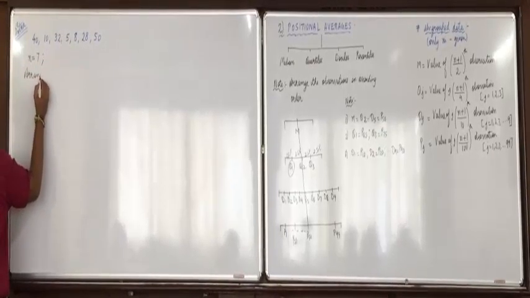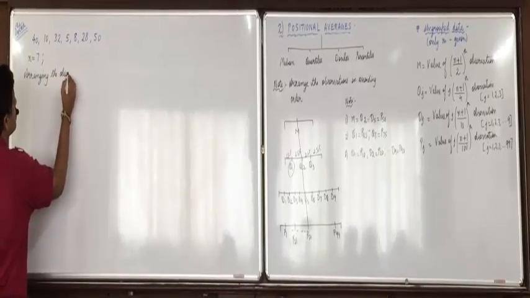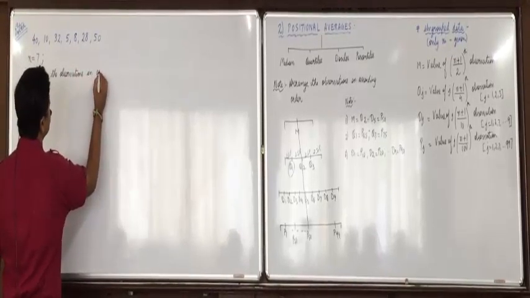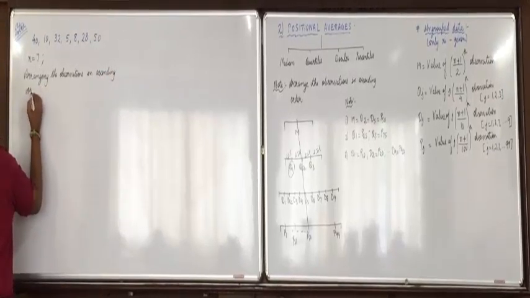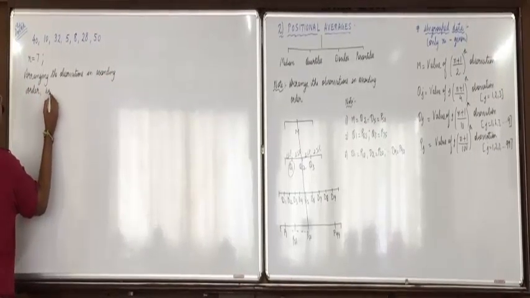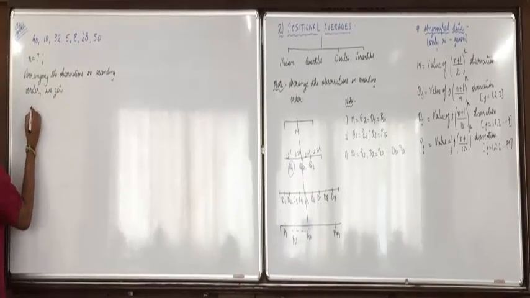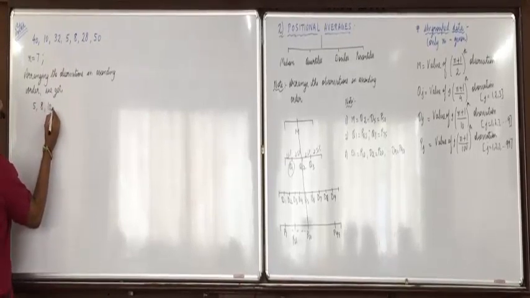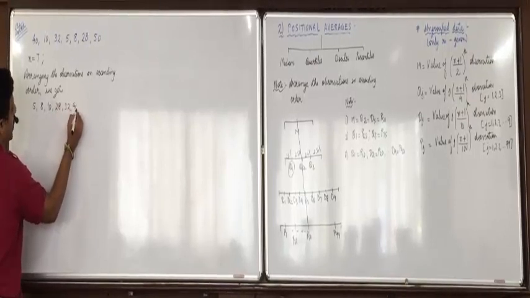Arranging the observations in ascending order, we get: lowest is 5, then 8, 10, 28, 32, 40 and 50.